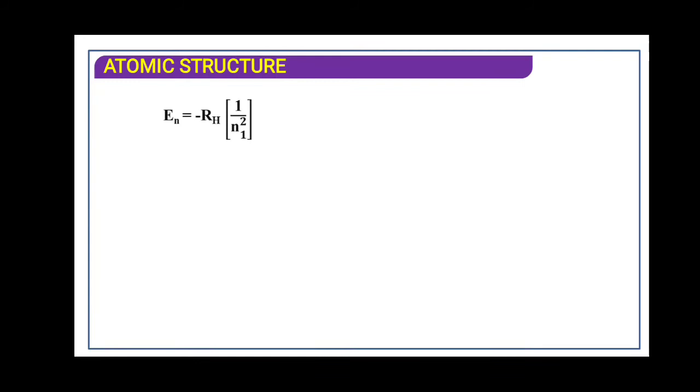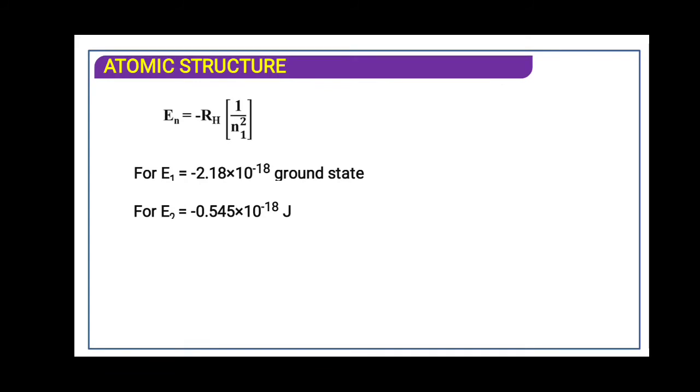Now this formula is given to understand that energy is inversely proportional to the square of n, the orbit number. It is also said to be the principal quantum number. The energy of an atom in the Bohr's ground state, when we substitute the value, we'll get 2.18 into 10 raised to minus 18 joule. As soon as the electron moves away from the nucleus, the energy goes on decreasing.